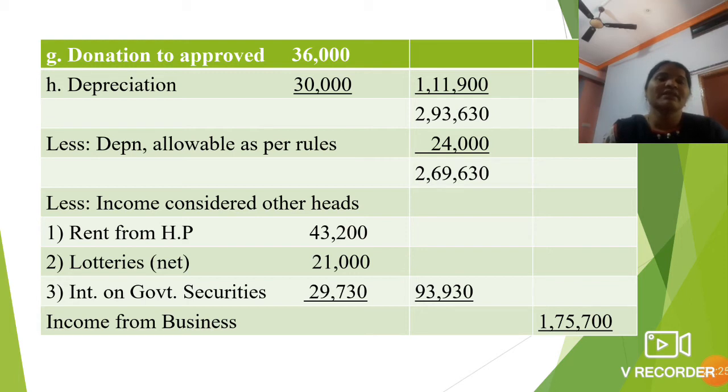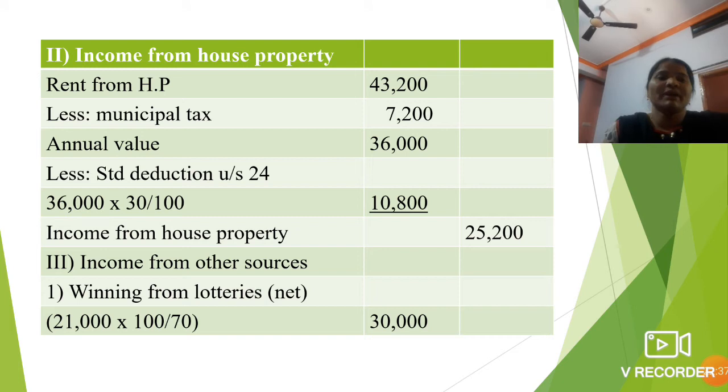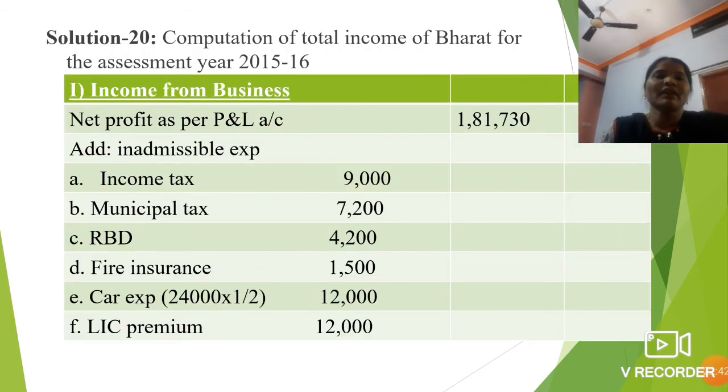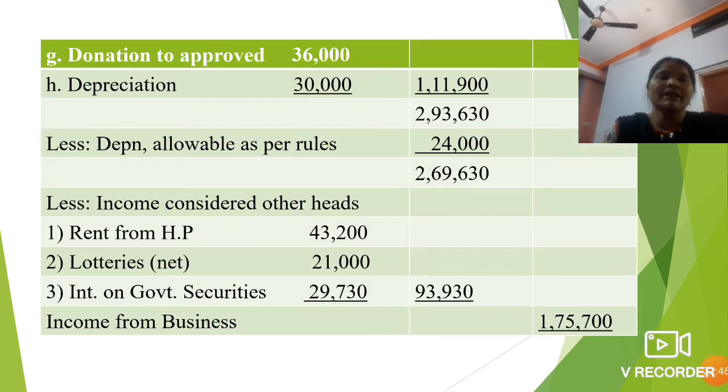These expenses you have to total and take into the outer column. The amount is 1,11,900. This 1,11,900 you should minus on the 1,81,730. So your remaining balance is 2,93,630.